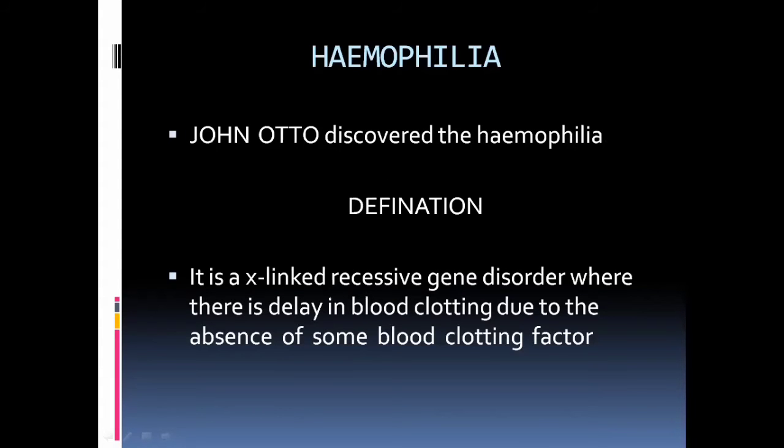In the year 1803, a famous scientist, John Otto, discovered this disease. And the definition of this disease is that it mainly occurs in X-linked recessive genes.